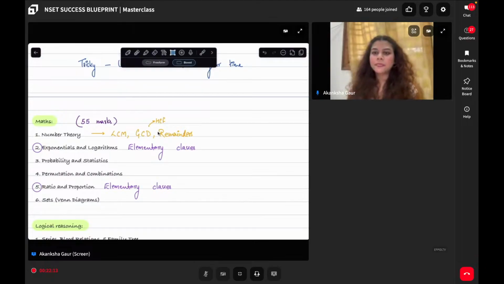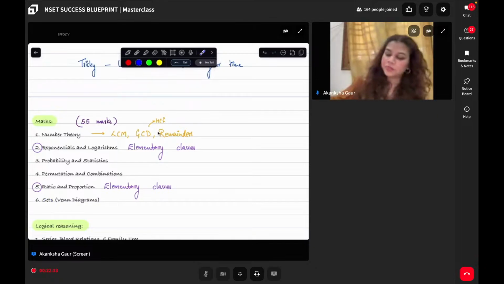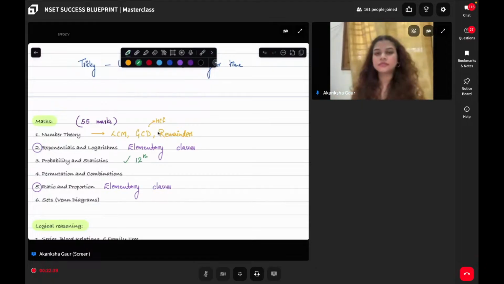Okay, don't worry. See, what I'm telling you, that apart from all this, you see the three things over here: probability and stats, permutation combination, sets and Venn diagrams. In sets, you will get only Venn diagrams. It is only till JEE mains level. Now, probability and stats, haven't you done this in 12th? Yes. Permutation combination, this also you have done in 12th. And sets also you have done in 12th standard.